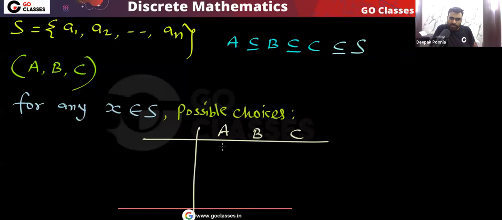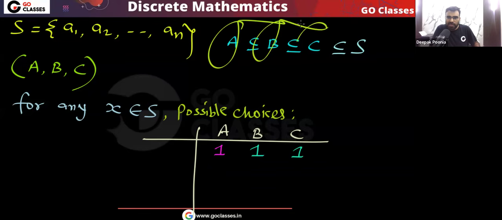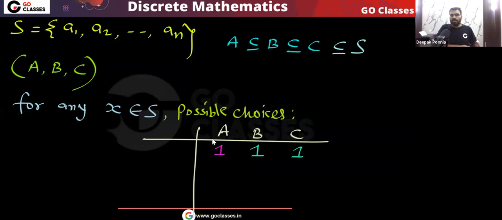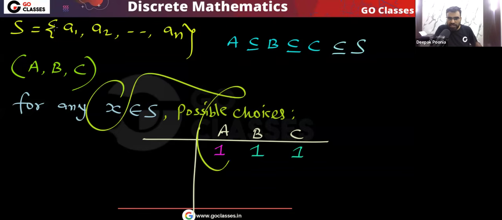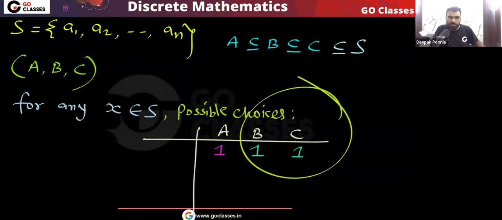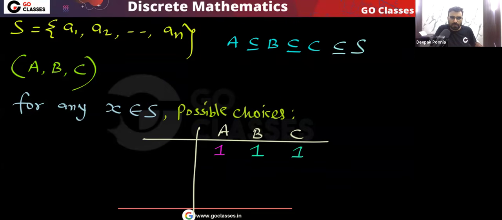So if this element x belongs to A, then definitely this element should belong to B, and this element should belong to C. Because every element of A must be in B, every element of B must be in C. So remember, if this element x belongs to set A, then it must belong to both B and C. You can easily notice that this is not allowed: 1, 0, 1. This is not allowed.